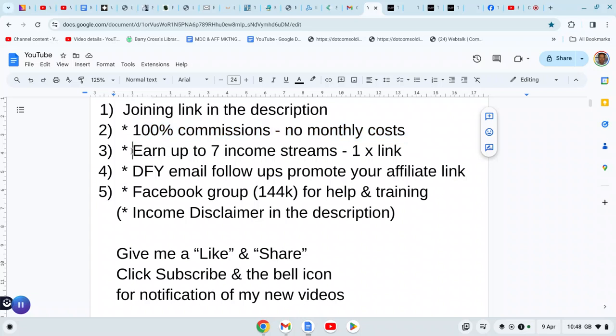And you just promote one link. You promote your Mega Link. I'm going to show you exactly the absolute insane value you get with this product. I'm going to take you into the members area and show you what you get and how the system works. It's important to understand how this system works and what you're going to get for your $7.